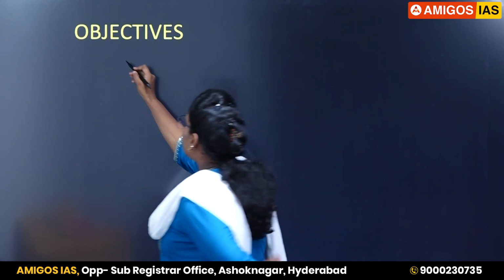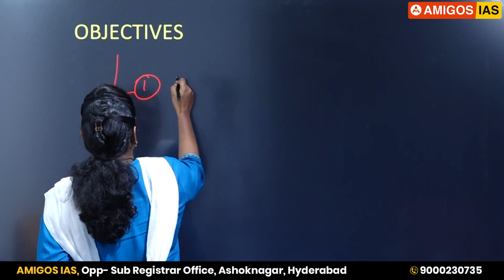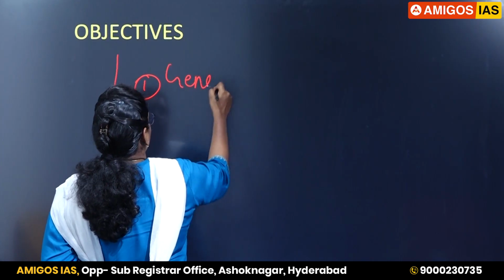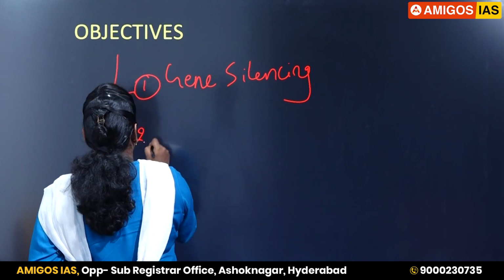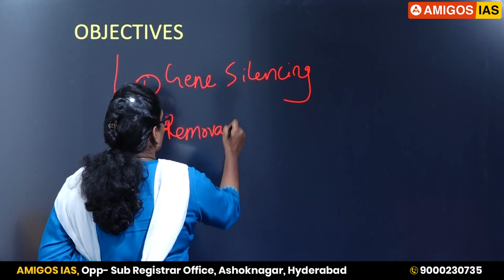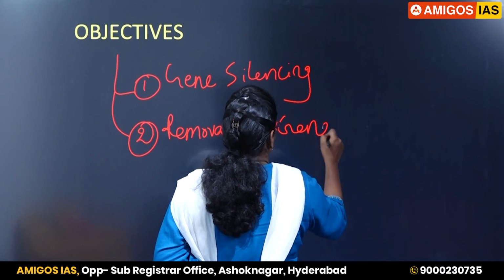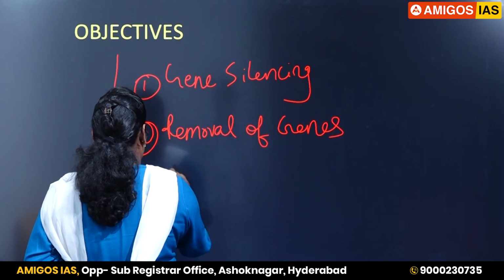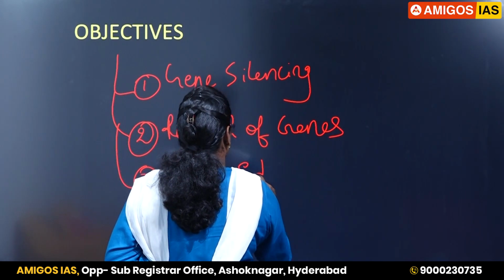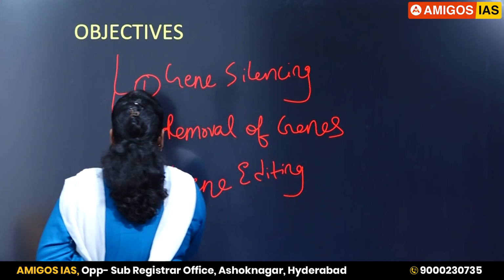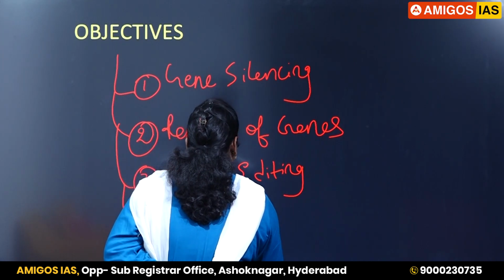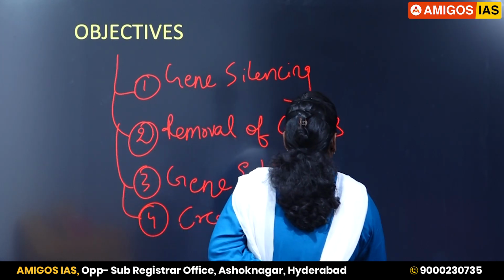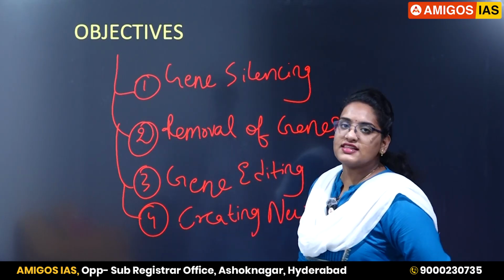Now, what are the objectives of genetic engineering? The first objective is gene silencing, the second is removal of genes, the third is gene editing, and the fourth is creating new genes. So the first is gene silencing.